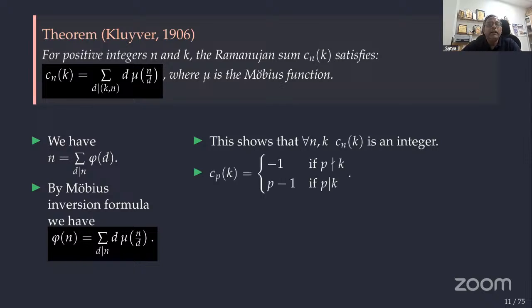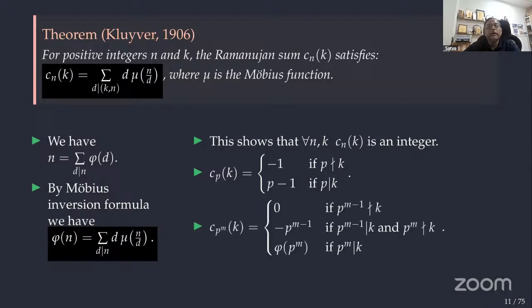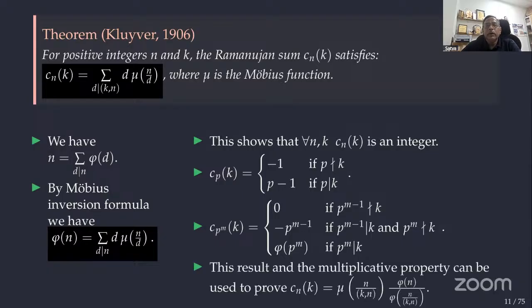And Cp of k is the sum over primitive pth roots of unity. You know that the cyclotomic polynomial for p a prime number is 1 plus x plus x squared up to x to the power p minus 1. So the sum of its roots is minus 1. If p divides k, then it is exactly p minus 1. Similarly, for p power m, we can easily see these things. In particular, this is actually a multiplicative property, and we can show that Cn of k is equal to, finally, we can prove it this way.